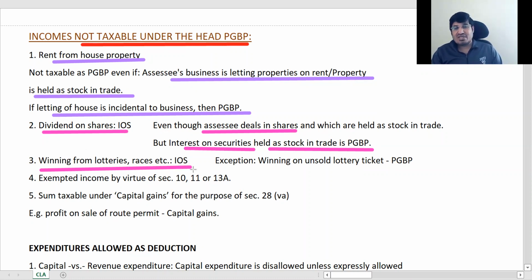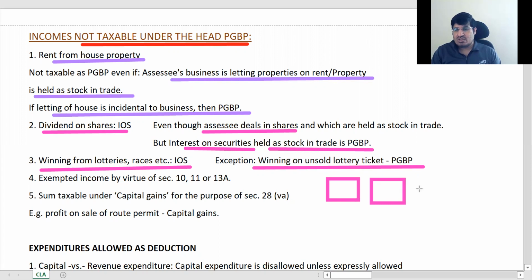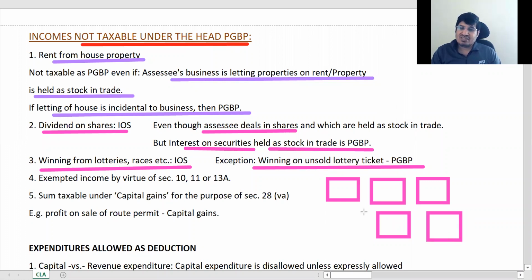Then winnings from lotteries, crossword puzzles and all that, races, is IOS. The exception given here is winning on an unsold lottery ticket. That is, I am a lottery dealer. I have many lottery tickets that I sell. I've sold many, so whatever I could sell, I've sold out.